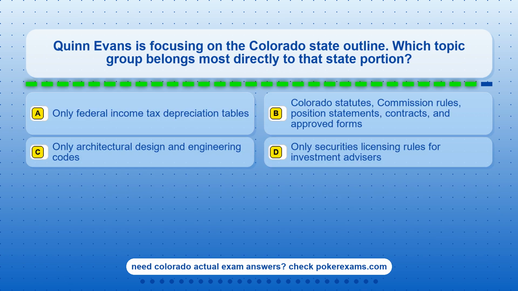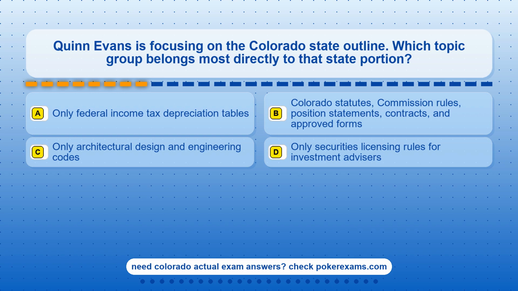Question 2. Quinn Evans is focusing on the Colorado state outline. Which topic group belongs most directly to that state portion? Option A, only federal income tax depreciation tables. Option B, Colorado statutes, commission rules, position statements, contracts, and approved forms.